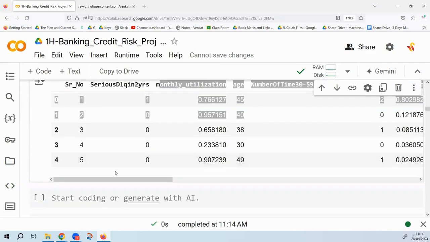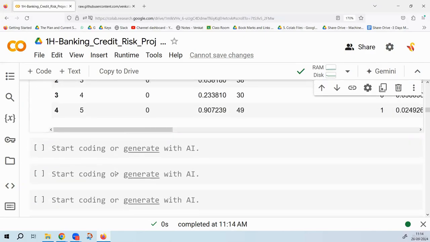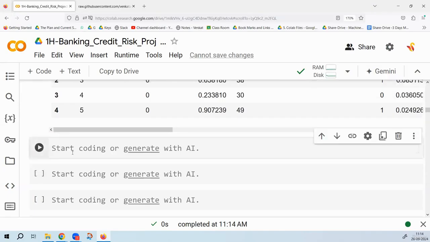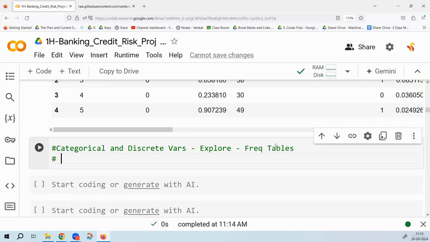Once you have seen all these basic details, then you go to step-by-step data exploration. In it, first we take categorical variables and discrete variables, and then we explore them. How do we explore categorical and discrete variables? We explore them by looking at the frequency tables, isn't it? And then we go to continuous variables.